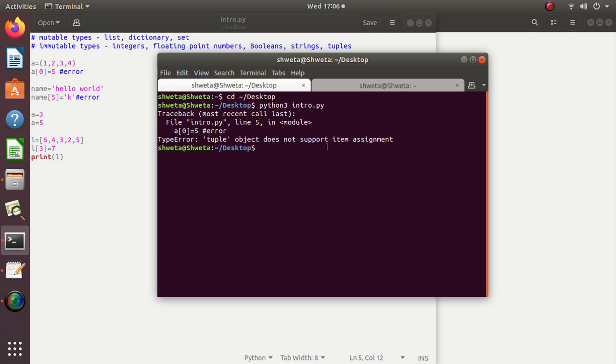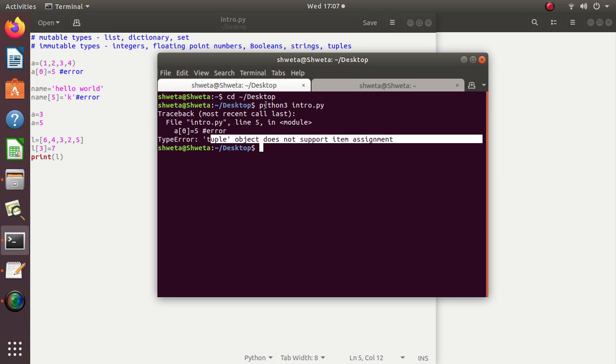See, here is the error. It is a type error in line 5. The error is tuple object does not support item assignment. That is, we cannot assign any item of a tuple.